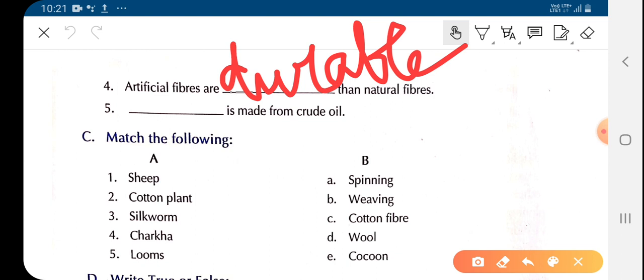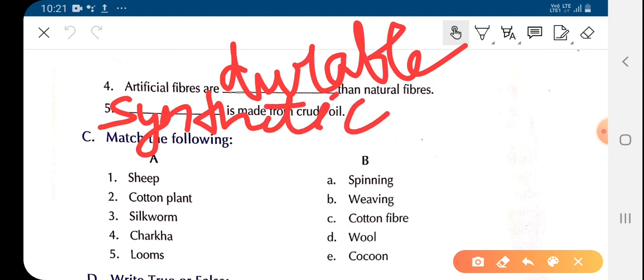Dash is made from crude oil. Children, what is made from crude oil? As we have studied in the chapter, synthetic fibers are made from crude oil. So here you will write synthetic fiber. So synthetic fibers are made from crude oil. Synthetic fibers are the fibers which are prepared in labs or factories through artificial way by man. So these are called synthetic fiber and these are made from crude oil.